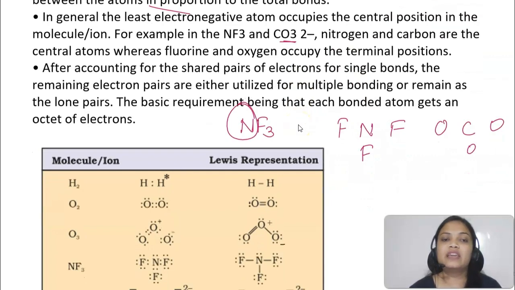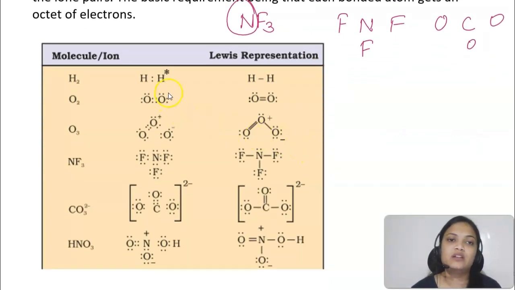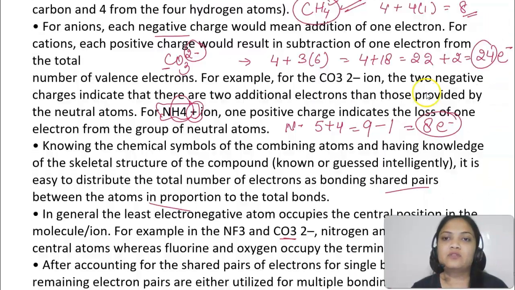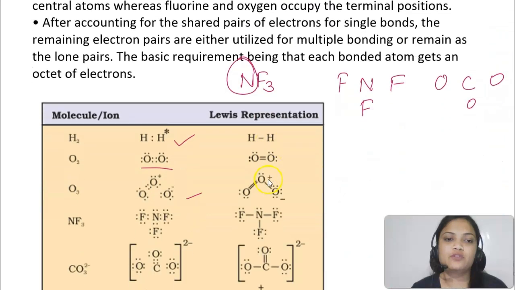Again, the basic requirement is that every atom's octet should be complete. You can see here we have shown the bonding for hydrogen, here for oxygen, for the O3 molecule, and for NF3. For the carbonate ion, CO3 2 negative, I told you there would be 24 electrons. Can you count here?